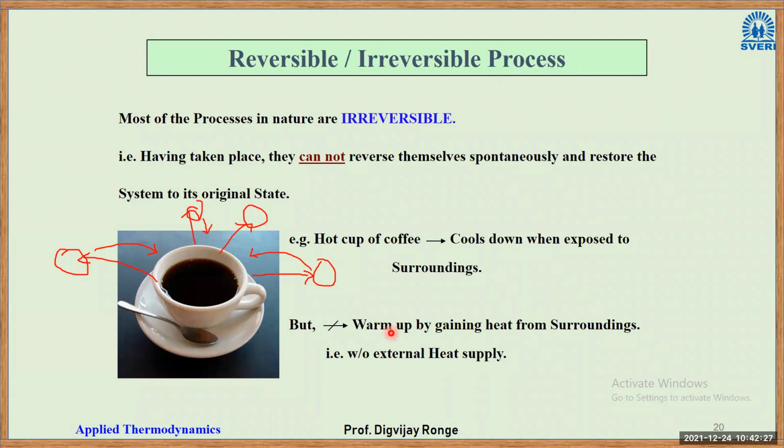But to warm up by gaining heat from the surroundings is not possible without an external heat supply. External heat supply means that if you want to increase the temperature of the coffee, you have to put it on the stove. So that is a very good example of irreversible processes. So I hope you're understanding what is reversible and irreversible.